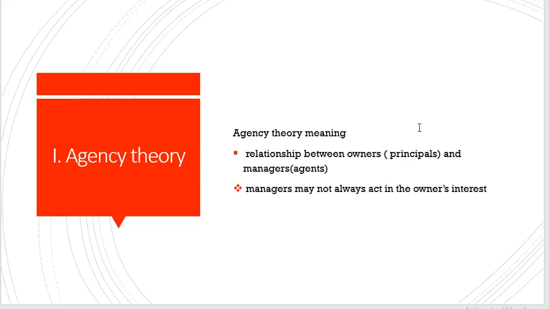Now, remember, people who are managing the organization are agents. So they work on behalf of the owners, the shareholders, who are the principal. So what is an agency theory? So agency theory looks at the relationship between the owners, the principals, and the managers, who are agents. So there's one problem in agency theory. The main problem is that managers may not always act in the owner's interest. Owners want to maximize dividends, but the managers want to maximize their salaries.